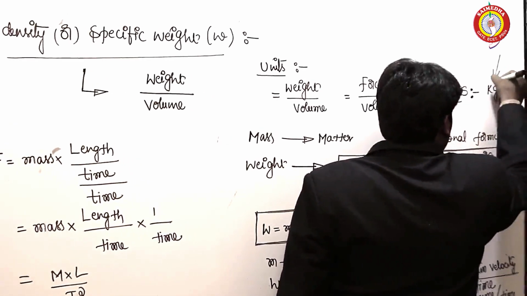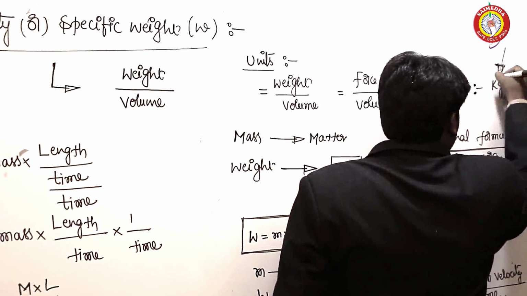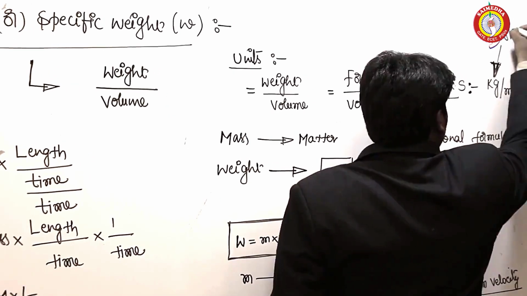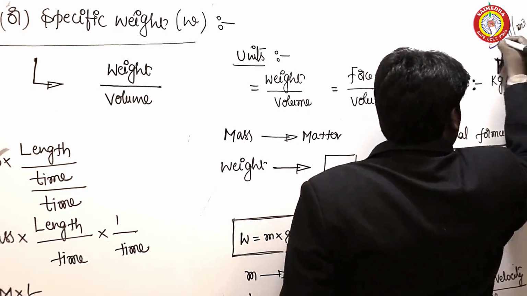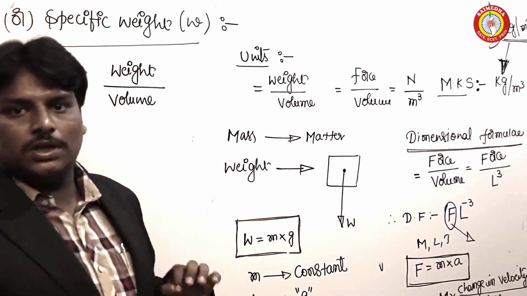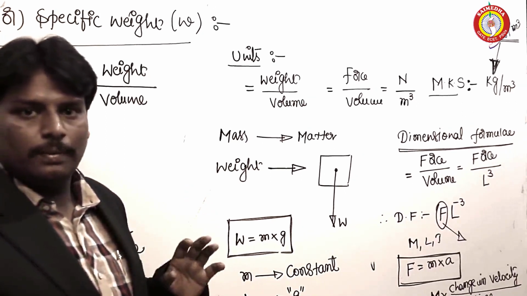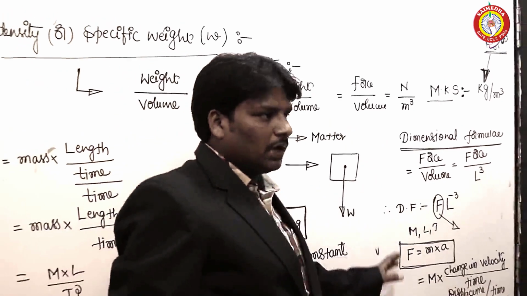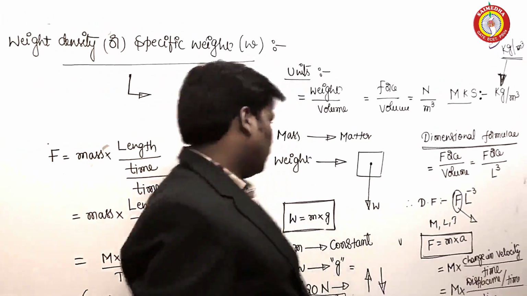Already we learned the unit for mass density in SI unit is kg per meter cube. So previously the mass density itself was treated as weight density. So it is about the units as well as the dimensional formulae.